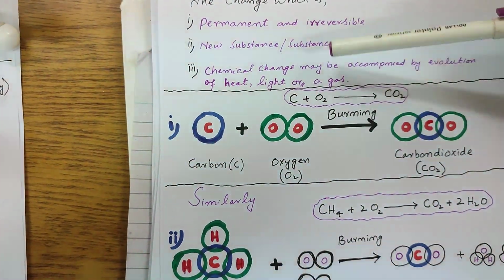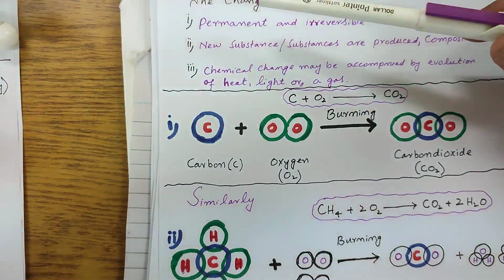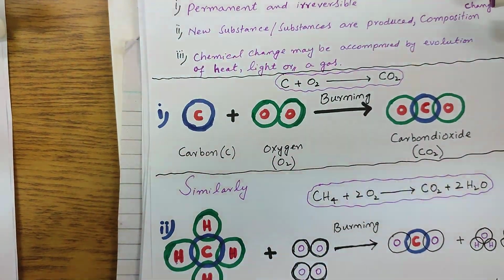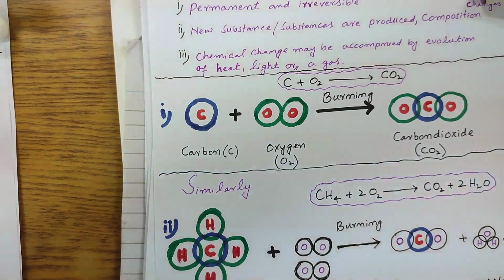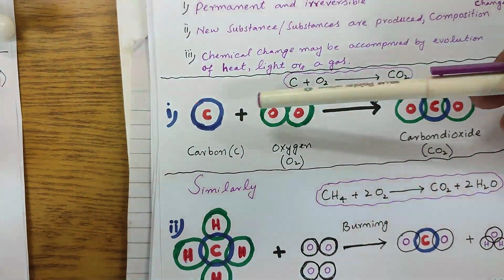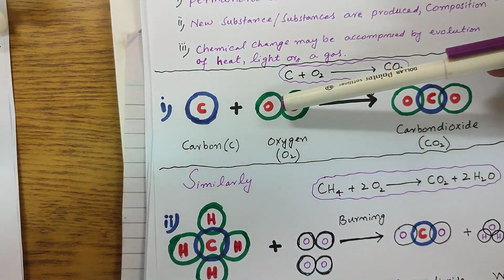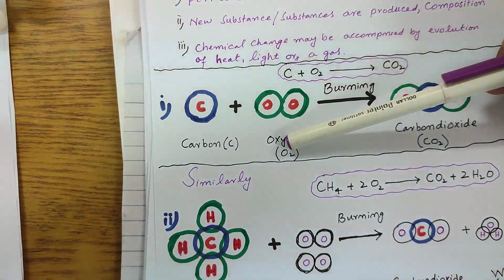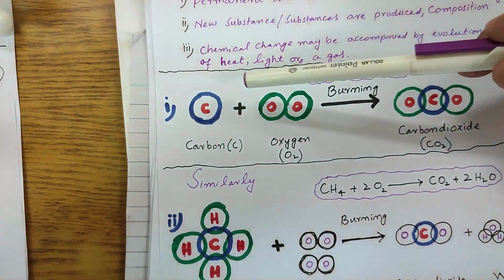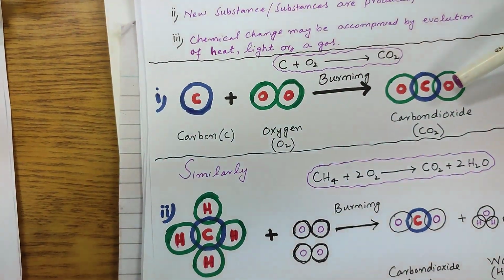So let me summarize this discussion that the chemical change will be permanent or irreversible. It cannot be reversed. Similarly, new substances are produced. And the third is composition changes. What do we mean by composition changes? For example, oxygen had the formula O2. Now, when it reacts with the carbon and produces the CO2, that is the carbon dioxide, the individual properties of the oxygen are totally lost. It loses its original properties. So their properties entirely vanish, and the new properties of carbon dioxide are now introduced.